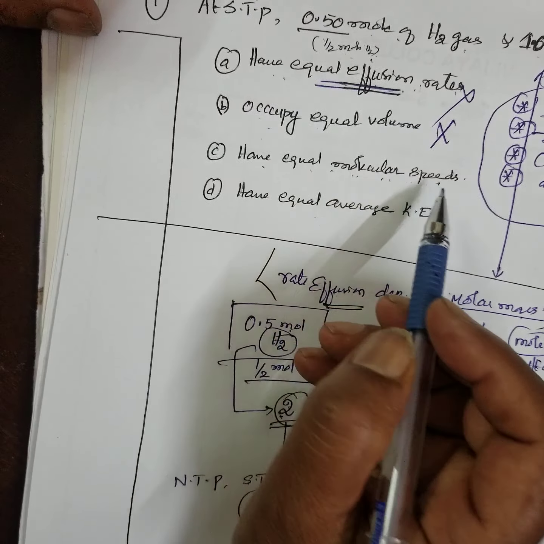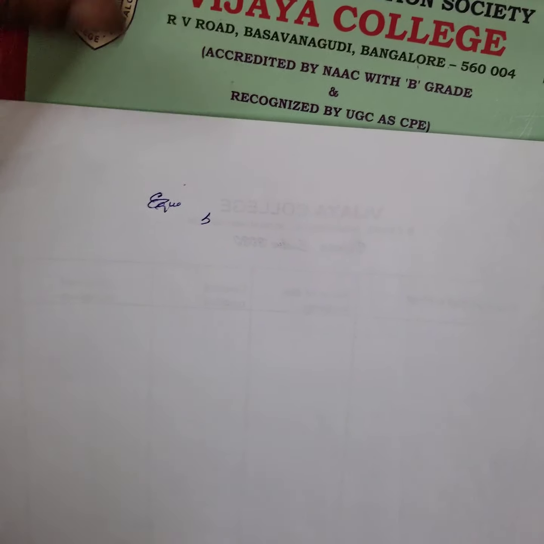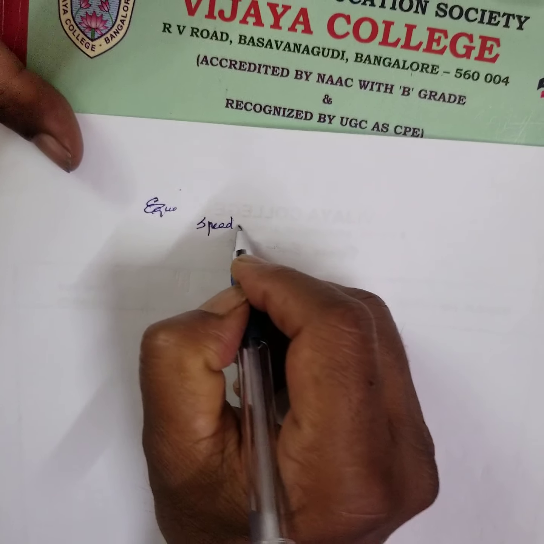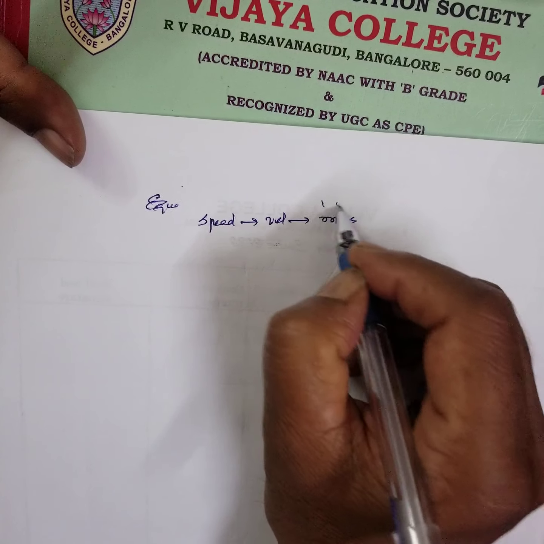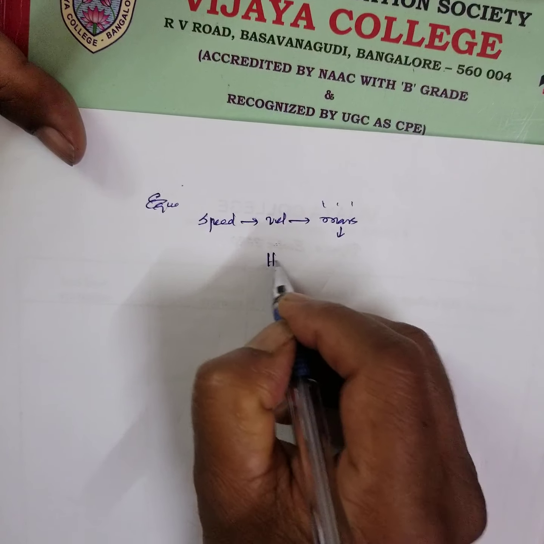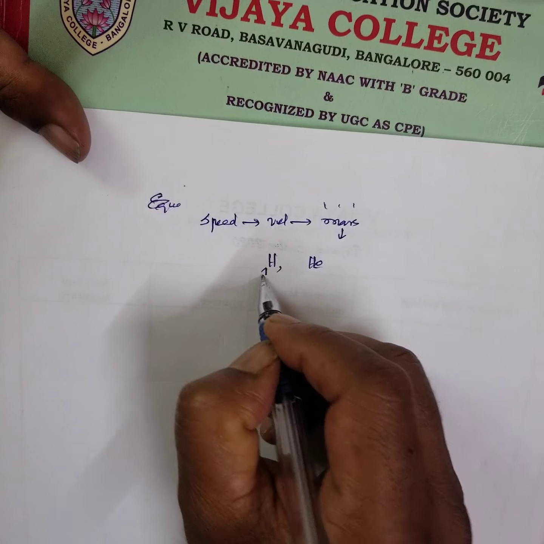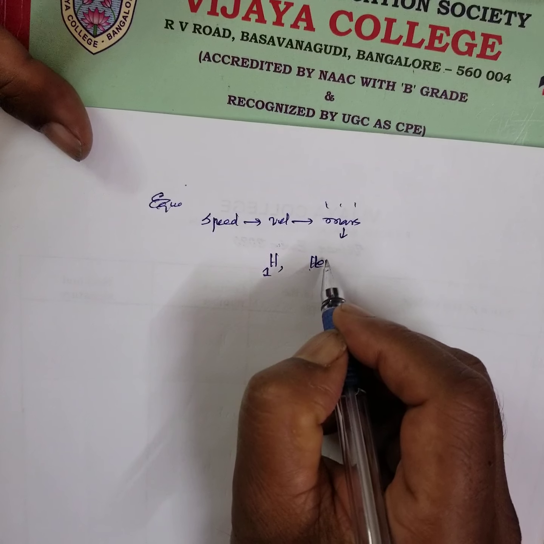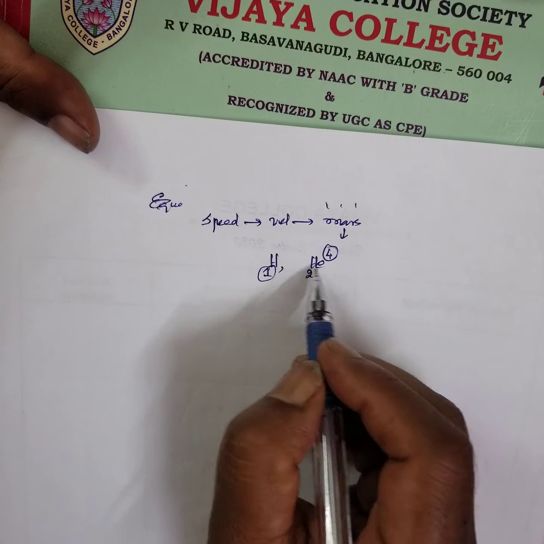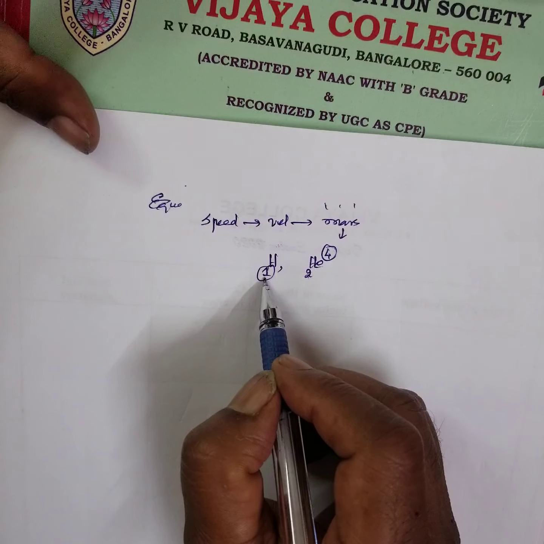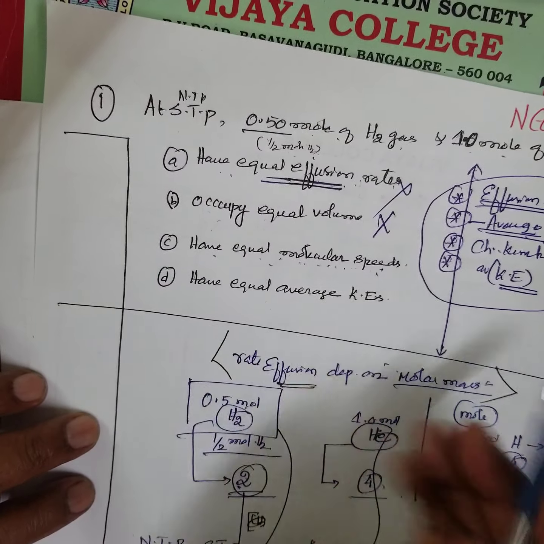Have equal molecular speed, kinetic theory of gases, right? This speed or velocity completely depends upon the mass. The larger the mass, the lower the speed. See, hydrogen and helium, which will be moving fast? Hydrogen is 1, helium is 4. Understood? Hydrogen is 1 time, this is 4 times faster it moves. Therefore, having equal molecular speed is not at all possible.